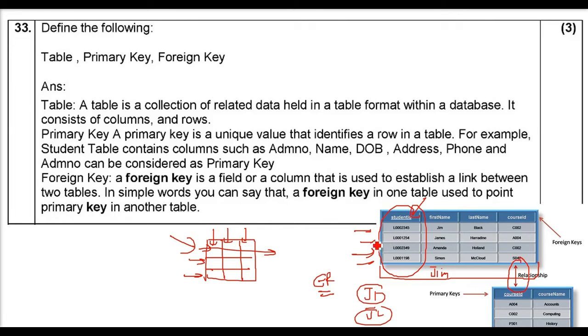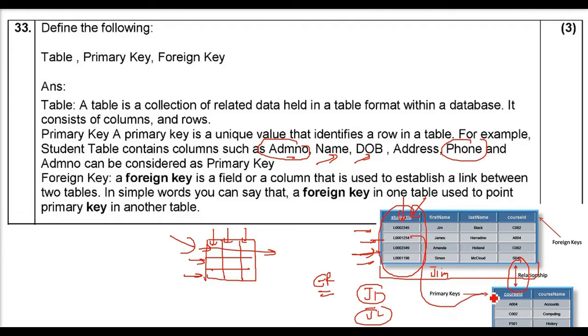So a primary key is a unique value that identifies a row or a record in a table. For example, a student table may have admission number, name, date of birth, address, and phone number. So what all can be taken? The admission number and the phone number can be taken as a primary key, because the phone number is unique and the admission number is also unique. Date of birth, people can share it. Name also, multiple people can have it.